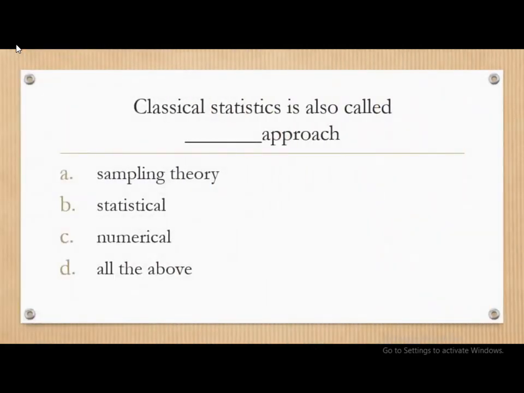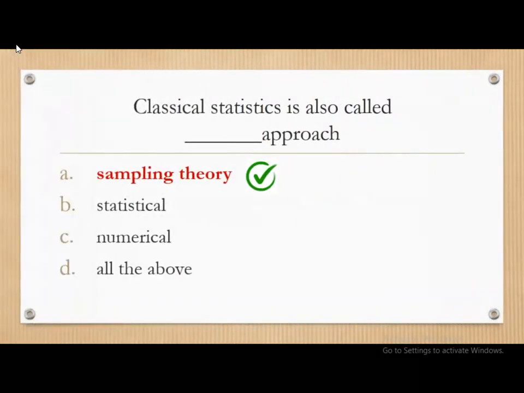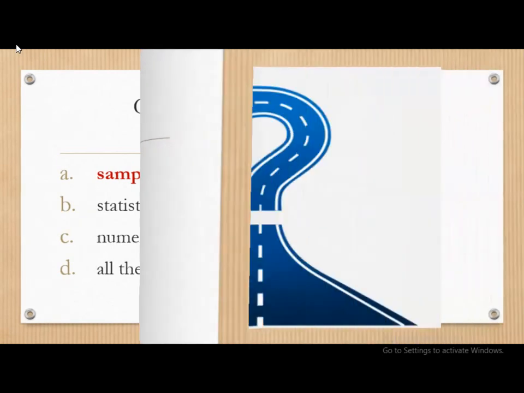Next question. Classical statistics is also called as dash approach. Options are sampling theory, statistical, numerical, all of the above. And the correct answer is sampling theory approach. So classical statistics is also called as sampling theory approach.